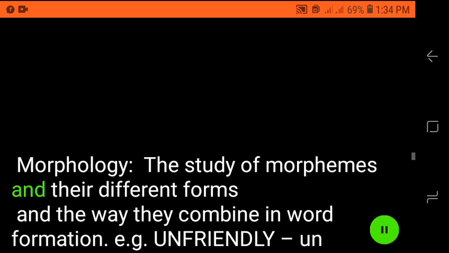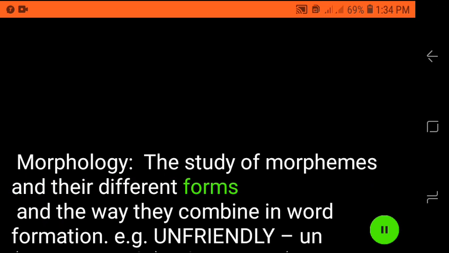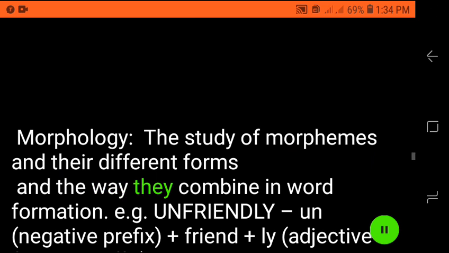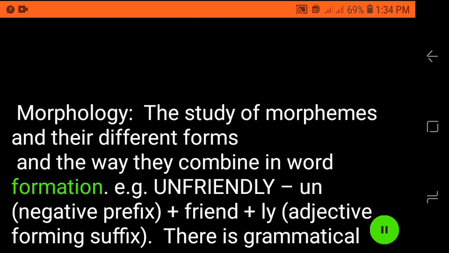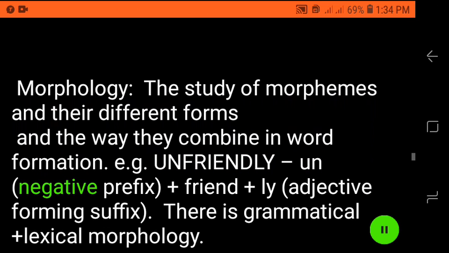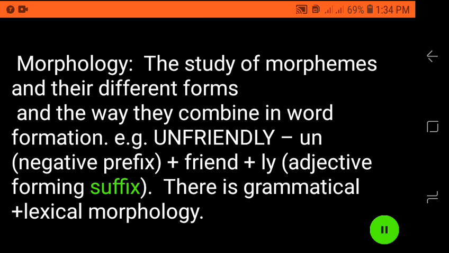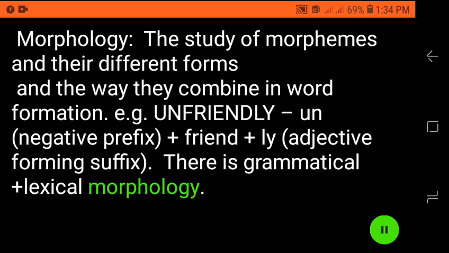Morphology, the study of morphemes and their different forms, and the way they combine in word formation, e.g., unfriendly, a negative prefix plus friend plus ly, an adjective forming suffix. There is grammatical plus lexical morphology.